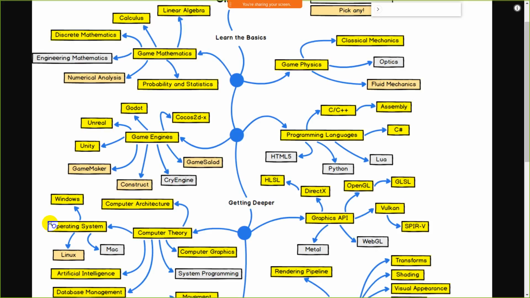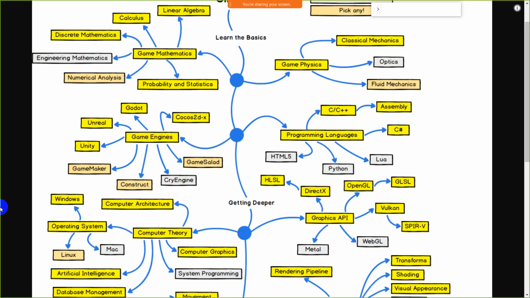So guys, you don't need to depend only on C++, assembly, C#. It will be beneficial for you if you learn HTML, Python, Lua. It is not necessary, but if you want a high salary package and a reputable company, it will be a plus point for you if you learn HTML5, Python and Lua. Okay, so this all comes under programming languages.